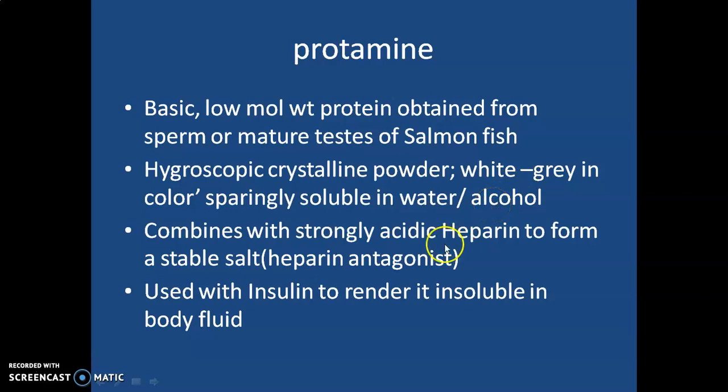Mainly it is used as heparin antagonist. Heparin, you know, is anticoagulant, and mainly used prior to different surgical operations. It combines with the strongly acidic heparin to form a stable salt and reduces the effect of the heparin. When the application of heparin is no longer needed, then it is used.